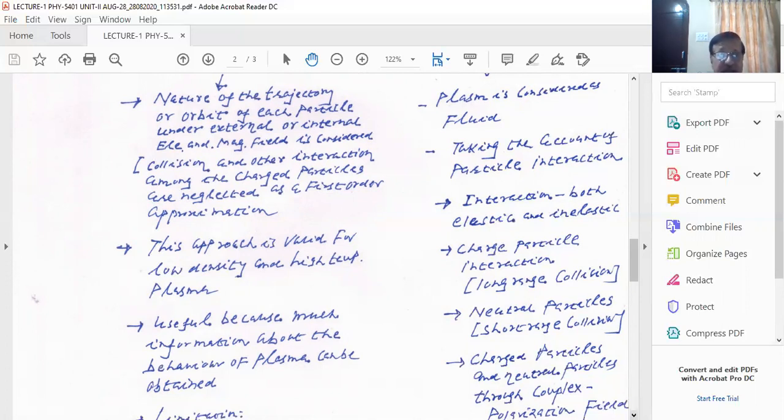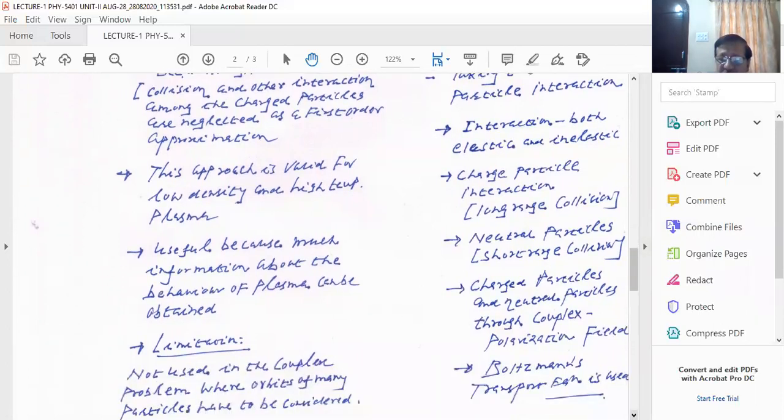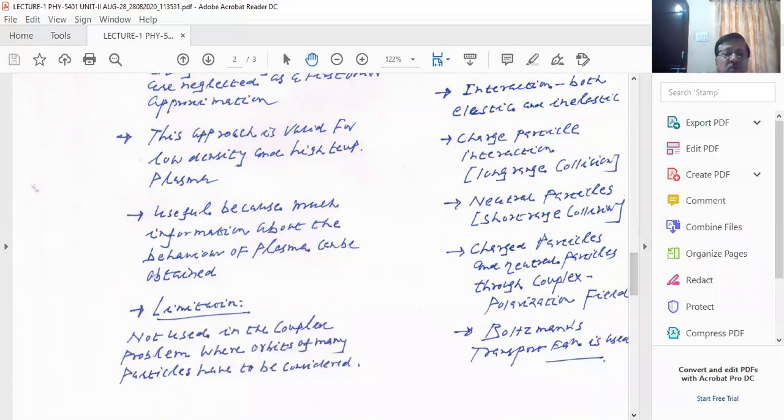This is known as kinetic temperature. And you see, this is very useful because much information about the behavior of plasma is obtained. A single particle approach is very useful, but there is a limitation of this single particle approach. Please note down that it is not used in a complex problem where the orbits of many particles have to be considered.